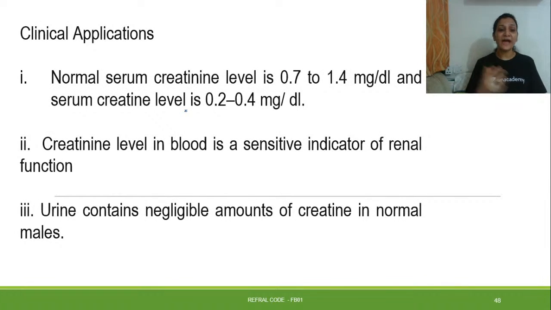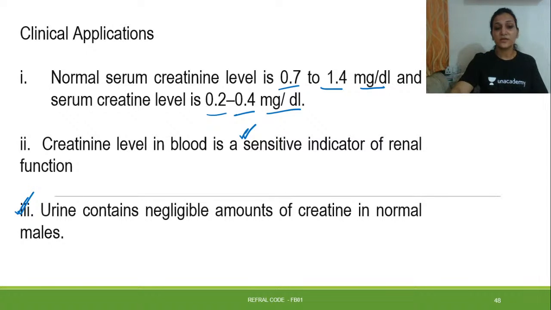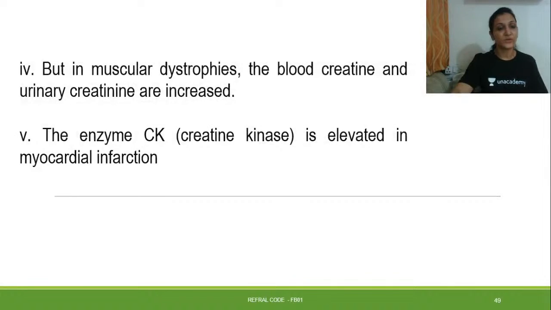And what are the clinical applications of this? The normal serum creatinine level is 0.7 to 1.4 milligram per deciliter, and serum creatine level is 0.2 to 0.4 milligram per deciliter. Creatinine level in blood is a sensitive indicator of renal function. We know it very well. Urine contains a negligible amount of creatine in normal males. If it's a normal male, then no creatine will be seen in the urine. So we know this very well.